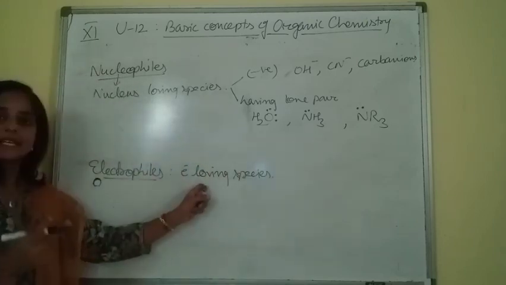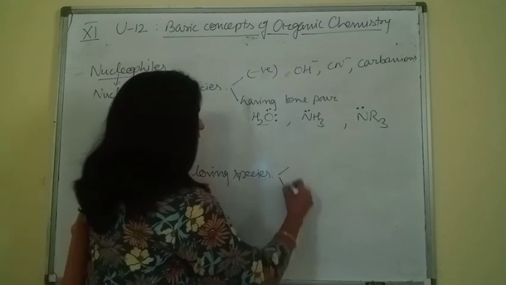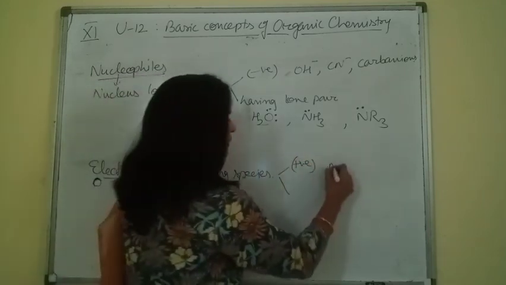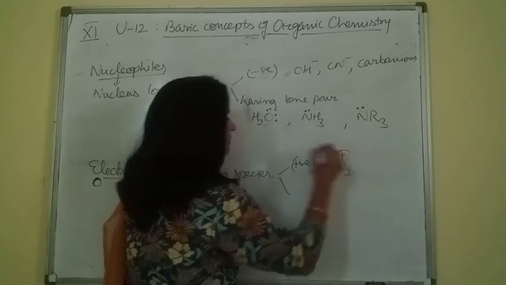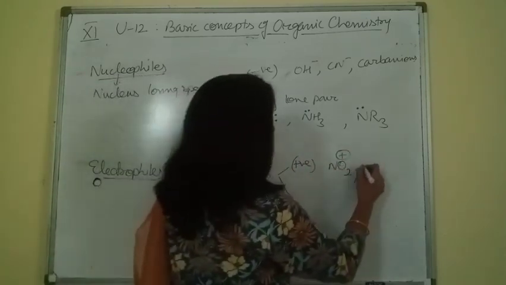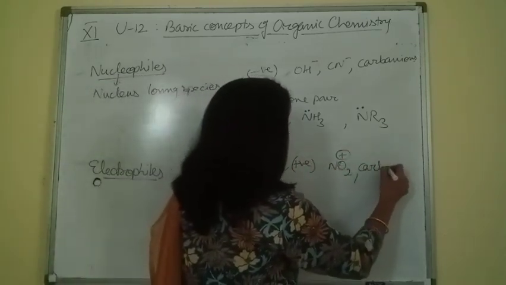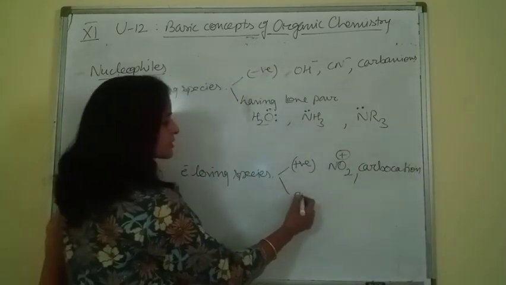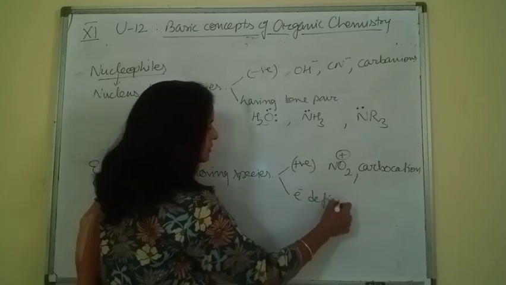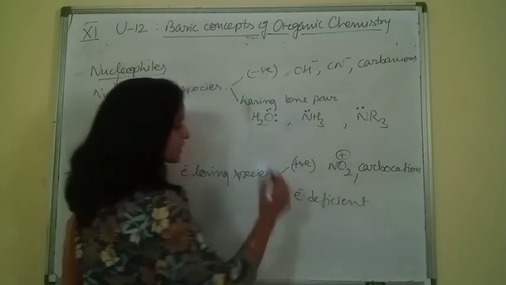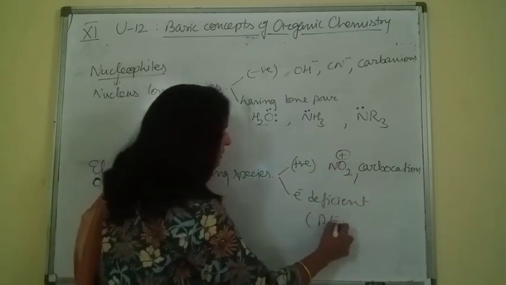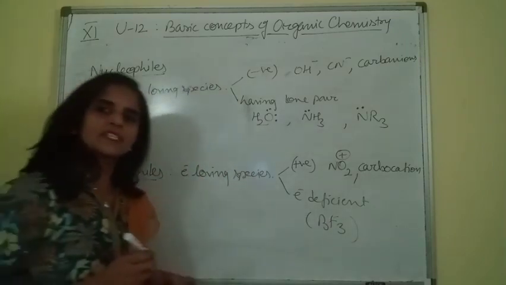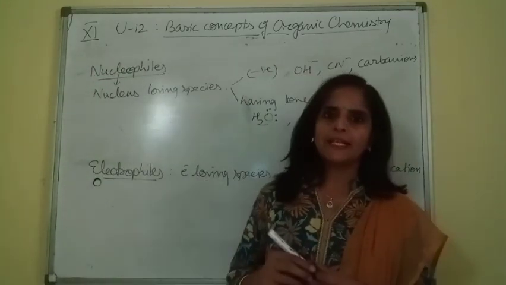Electron loving means itself either it carries positive charge like nitronium ion, all carbocations, or secondly neutral species which are electron deficient like BF3, where the octet is not satisfied. So such types of species are termed as electrophiles.